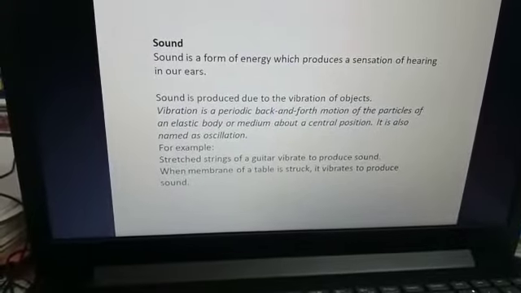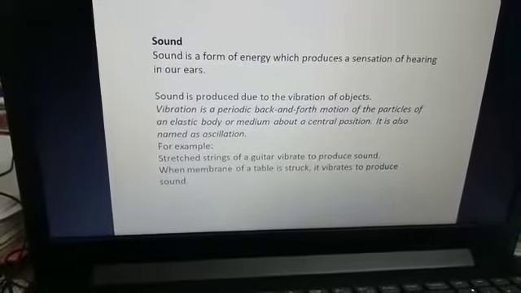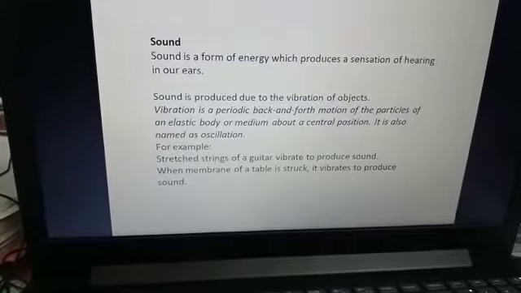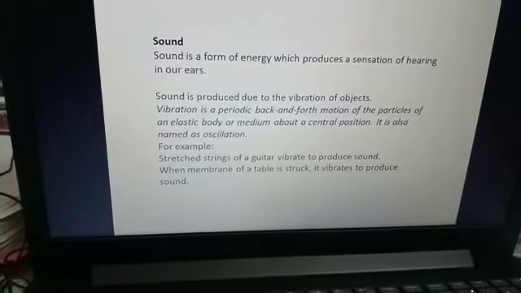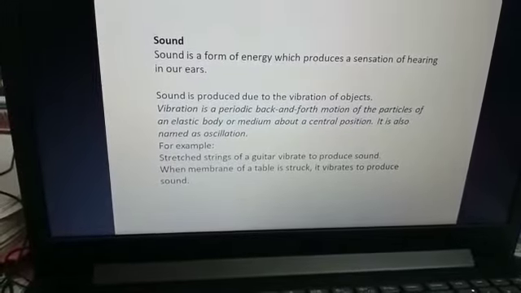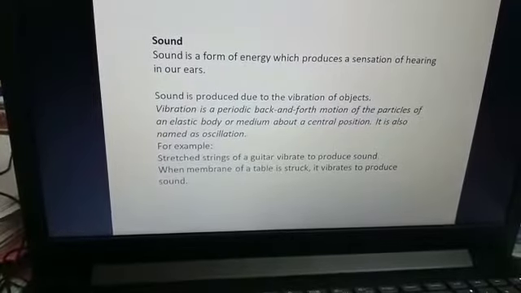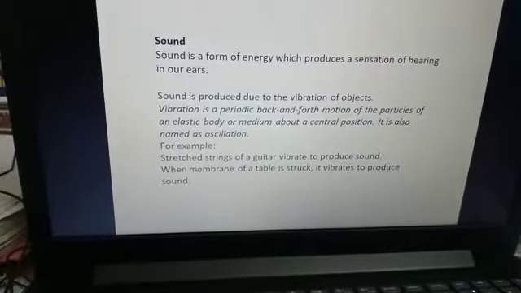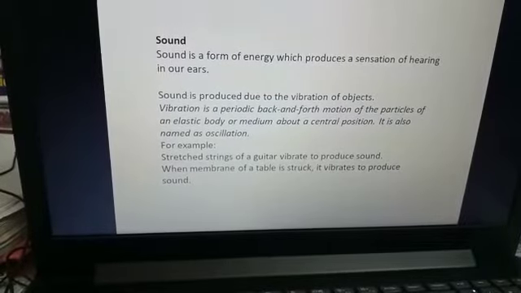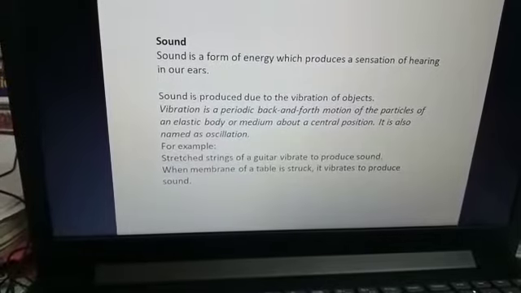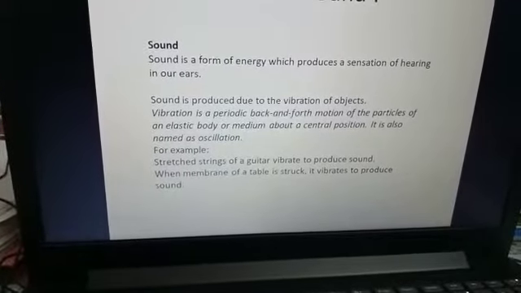Then what is vibration? Sound is produced due to vibration of objects, no doubt. This vibration is a periodic back and forth motion of particles of an elastic body or medium about a central position. You have already learned about the pendulum.